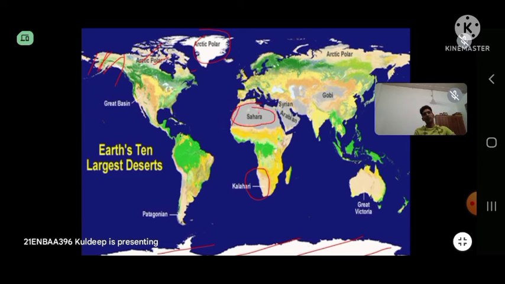And other than that, these are the Eurasia part, that is the northern and northeastern part of Russia, which also comes under this Arctic and polar type. And in Australia, this is the Great Victoria Desert, where the Aboriginals live, and in Kalahari live the Bushmen.